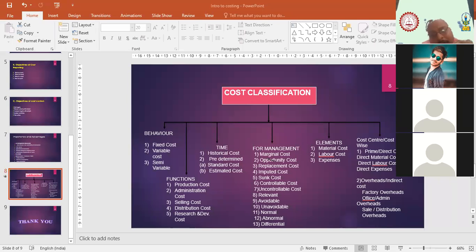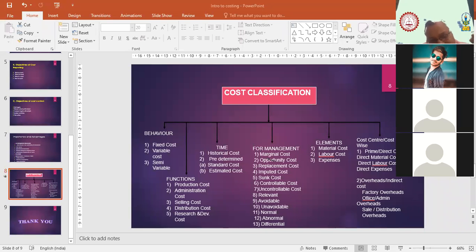Like salary of your employees, rent of the premises, audit fees. These are the fixed charges you have to pay. Like depreciation also sometimes. So fixed costs are those expenses which remain fixed, whether you make 1000 units or 1 lakh units, it doesn't affect. Okay? The next one is variable cost.